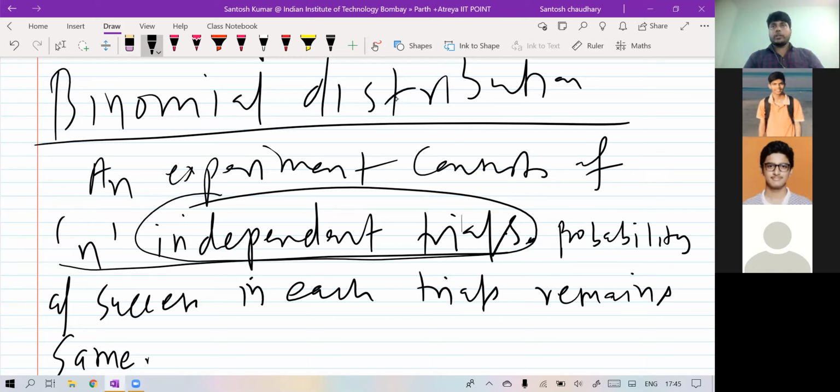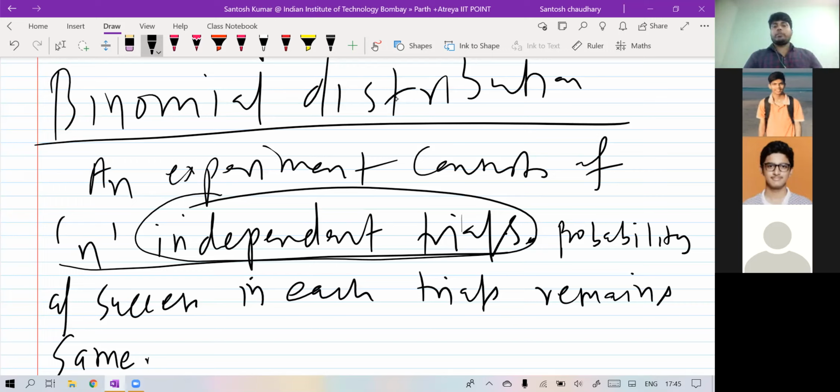But consider the same question with replacement. A bag contains 5 red and 5 black balls, and we are drawing one ball with replacement. Like the first ball we draw, suppose it is black, the chance is 5 upon 10. We put it back into the bag, and again draw the second ball.